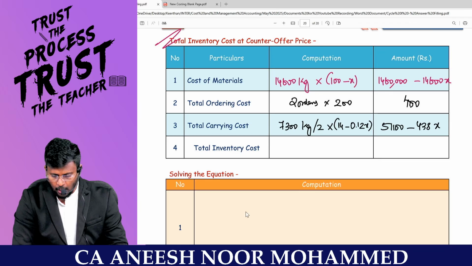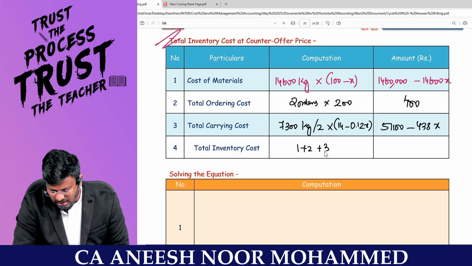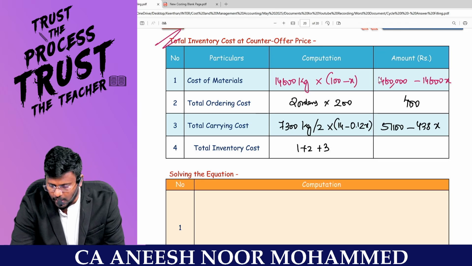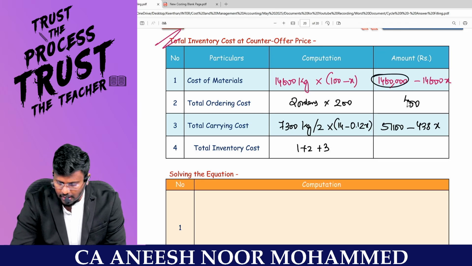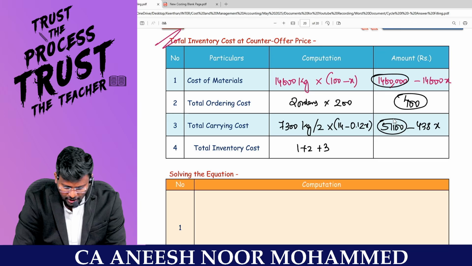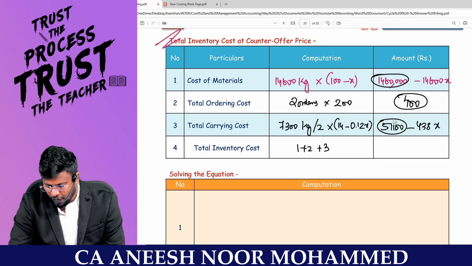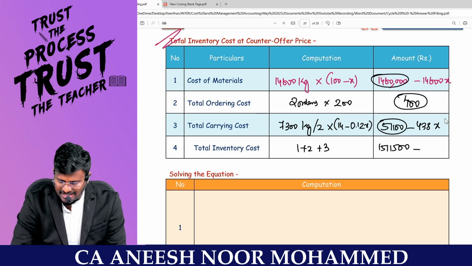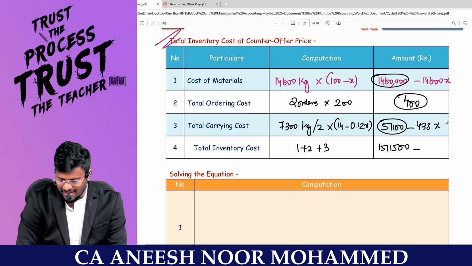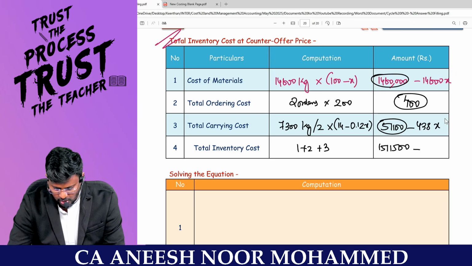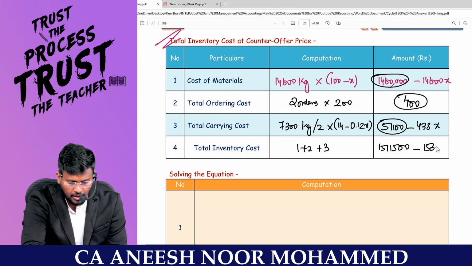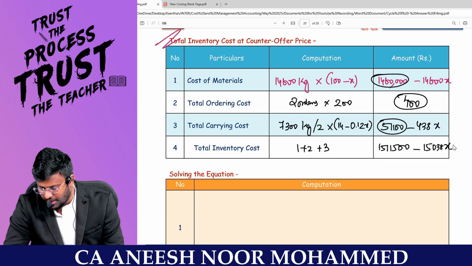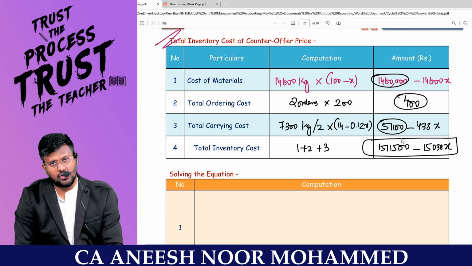438x. Now I can add 1, 2 and 3, which is 14,60,000 plus 400 plus 51,100, which comes to 15,11,500, minus all this X. I can add it: 14,600X plus 438X comes to 15,038X. This will be my total cost.